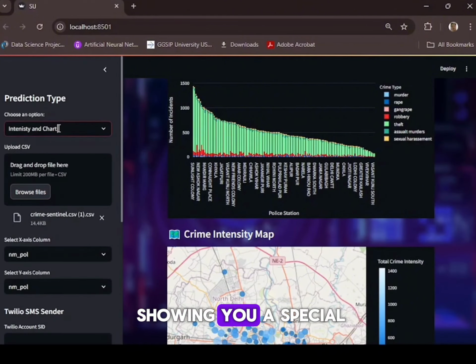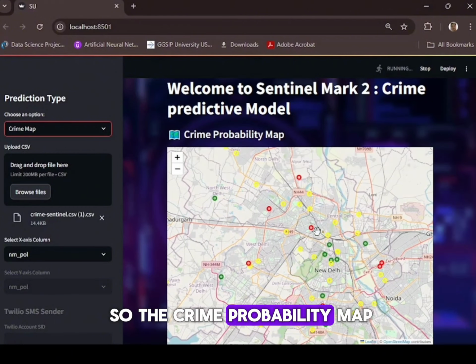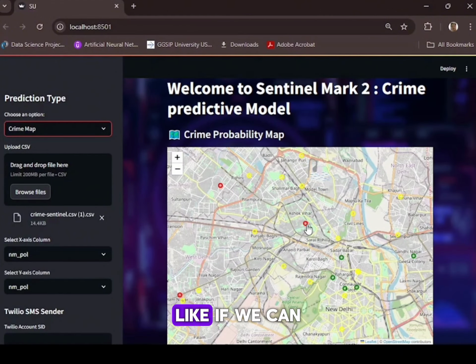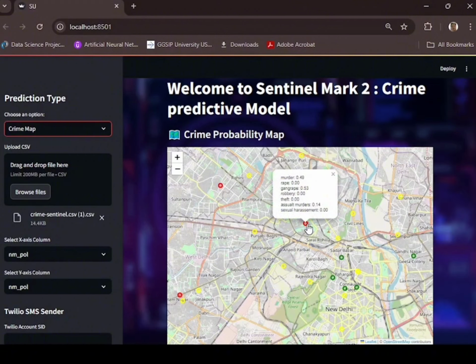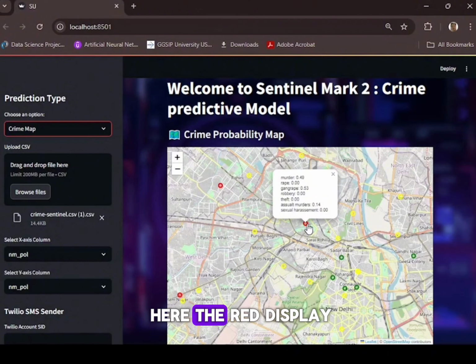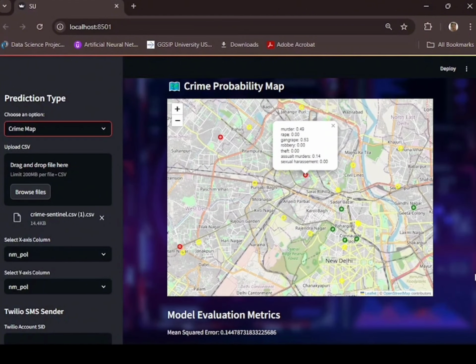Now I will be showing you a special feature of Mark II, that is the crime map. The crime probability map predicts the likelihood of crime in certain areas. If we can see here, the probability of murder is 0.49% in a particular location shown here. Red displays high alert areas, yellow medium, and green low alert areas. We will make sure that we use deep neural networks as well as Google Map integration for seamless action.